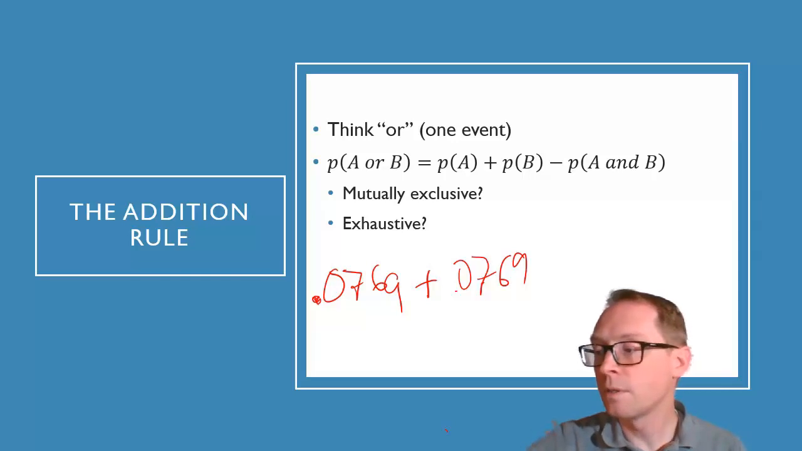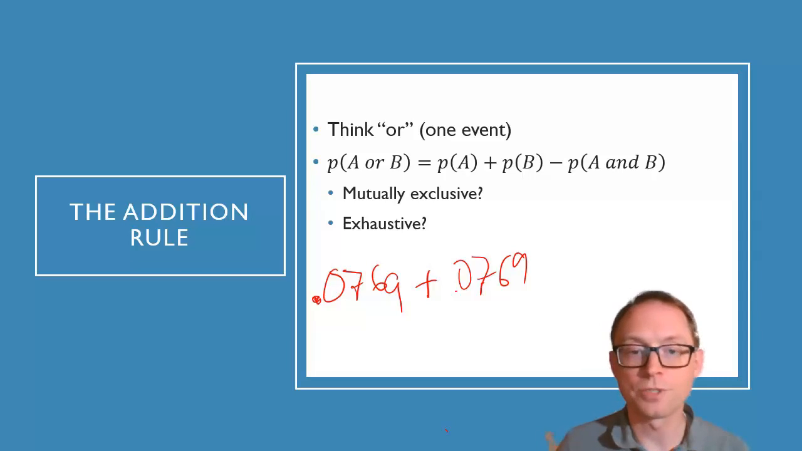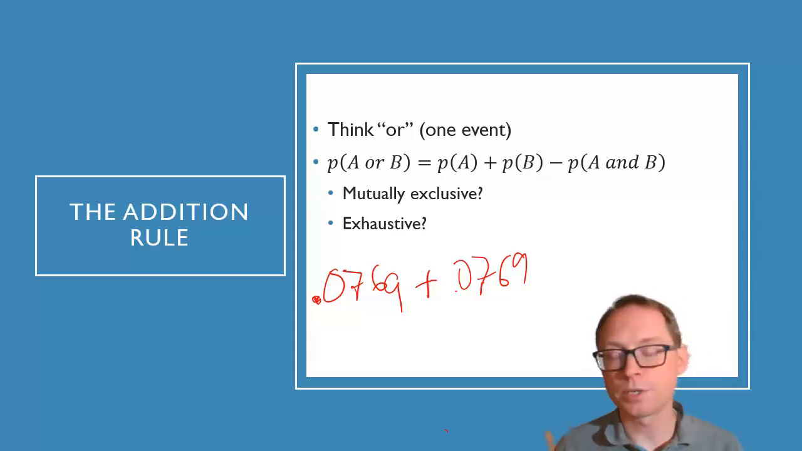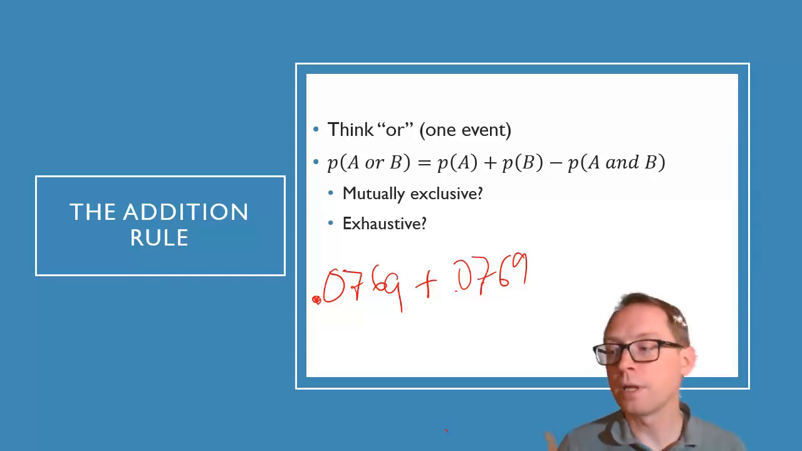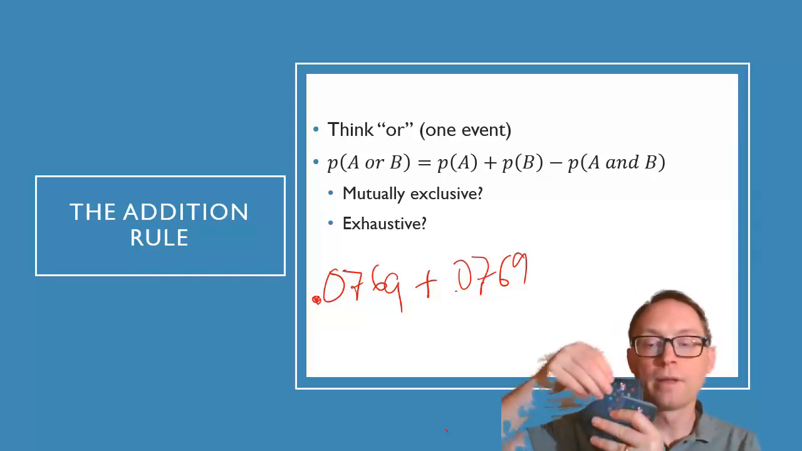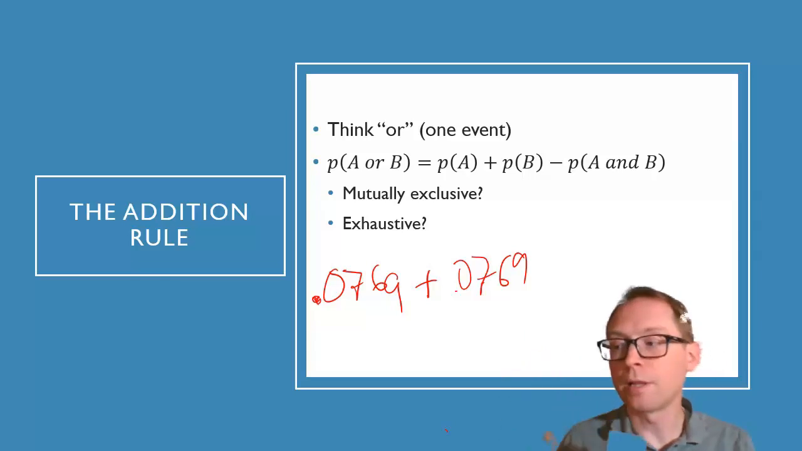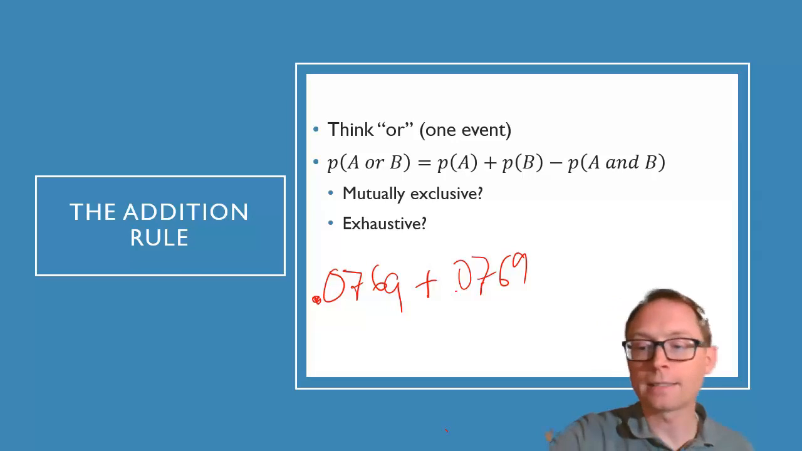So it is 0.0769 plus 0.0769, is what I should have said. 0.0769 plus 0.0769 means that the probability of me reaching into the deck and getting either a 4 or a 5 is 0.1538. That is a 15.38% chance.